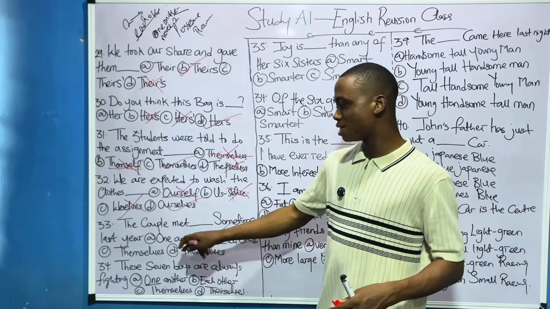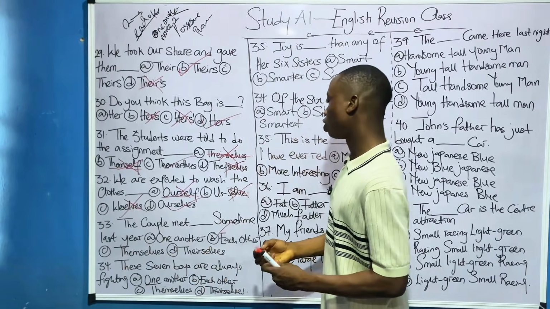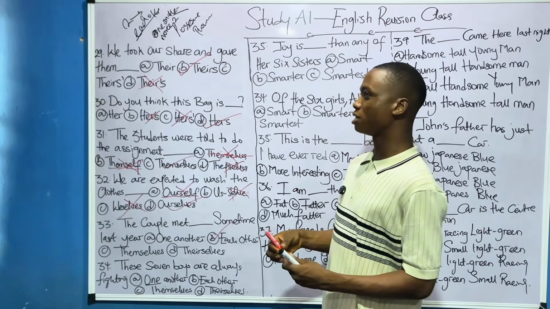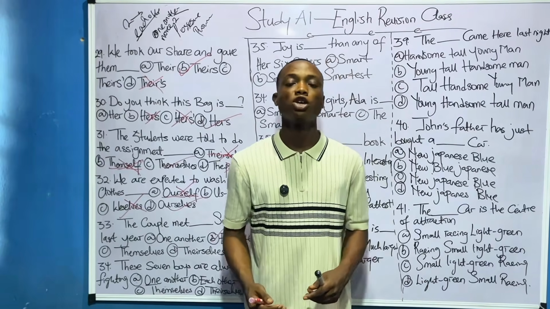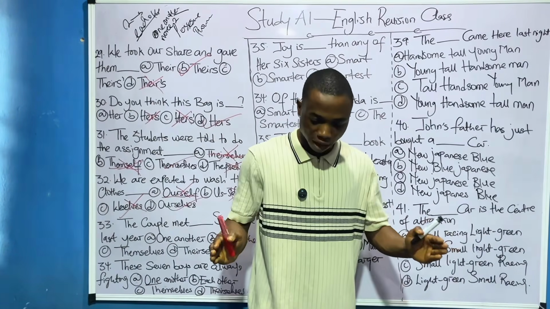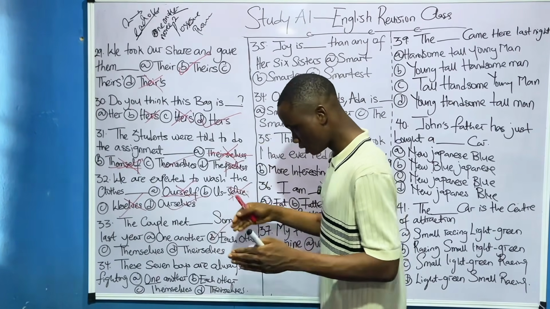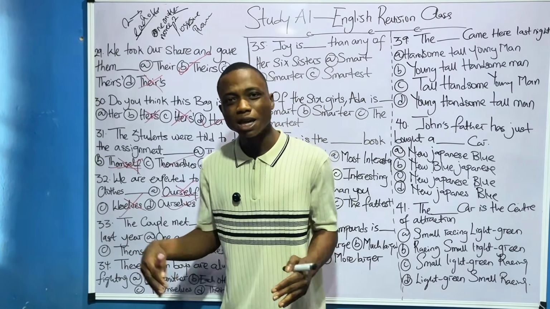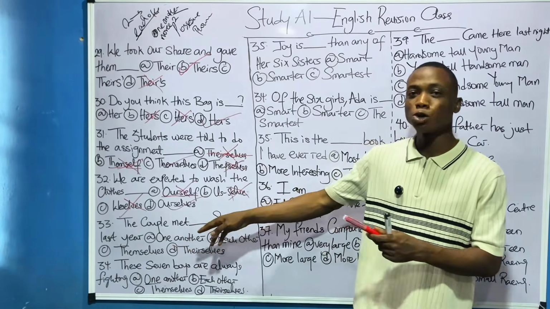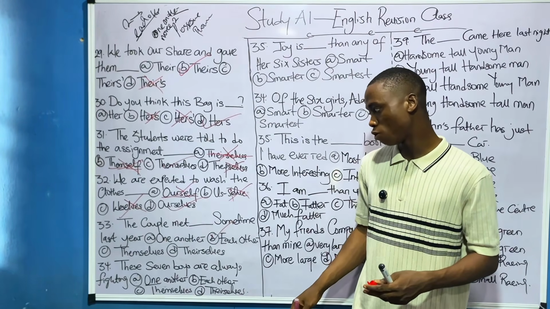The couples met themselves. Let's analyze this option C. The couple met themselves sometime last year. It's not correct, because when you say the couples met themselves, it means that when they came together, the man is seeing himself and the woman is seeing herself. That's the meaning of themselves. So that one is not correct at all. So each other is the very, very correct one here, obviously.